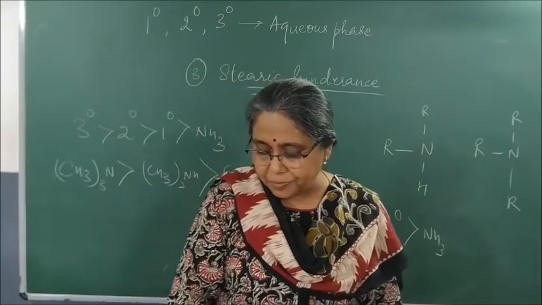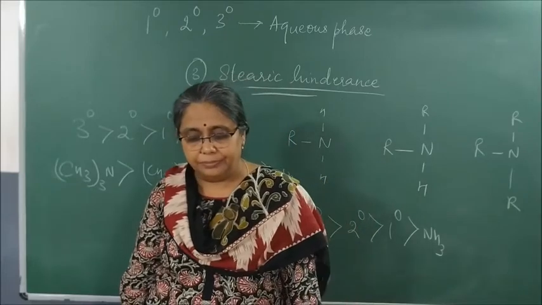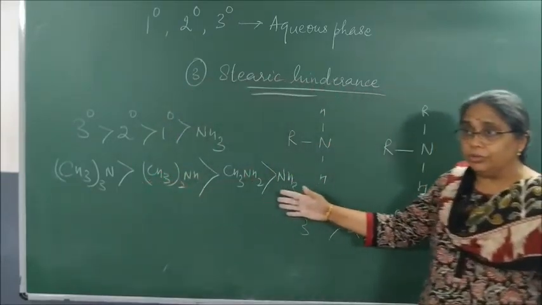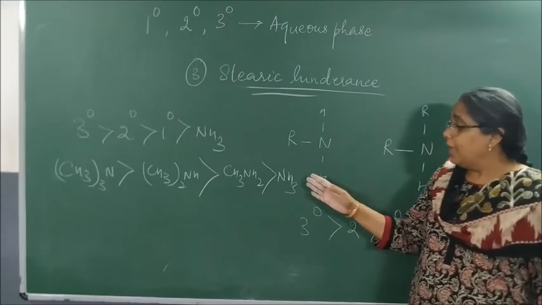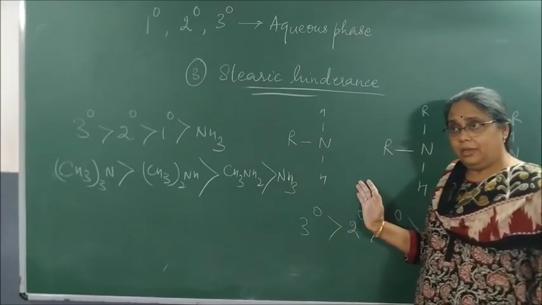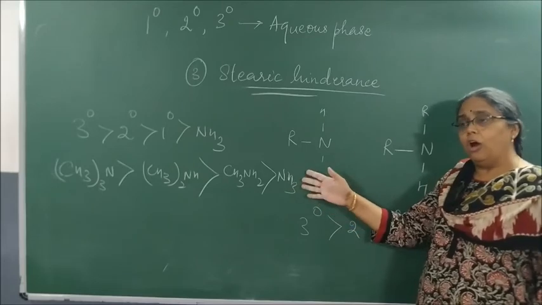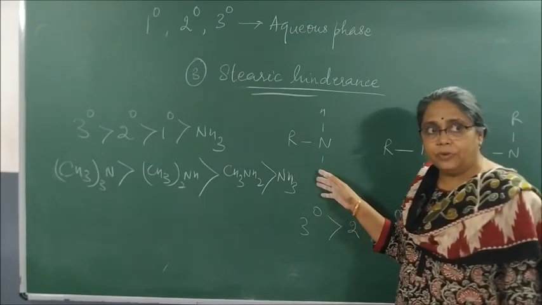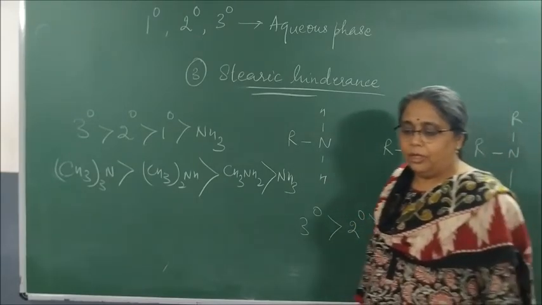Now please write the last part of amines. In case of substituted amines, if I ask you to continue the order and I keep aniline, aniline is a weaker base than ammonia. So all aromatic amines will come after ammonia. Please write.